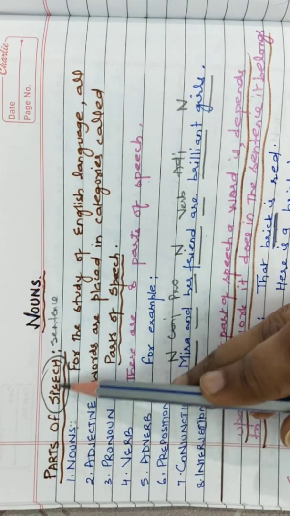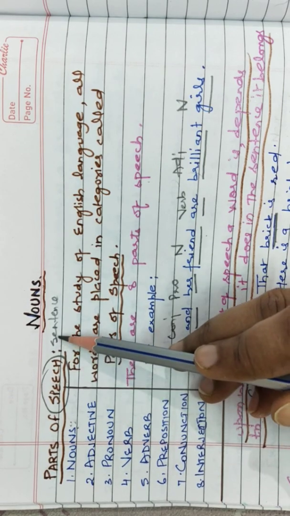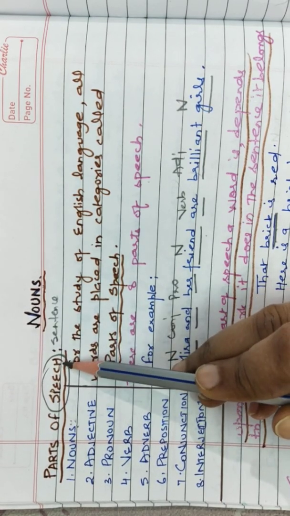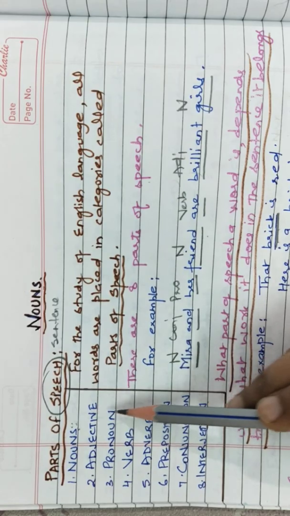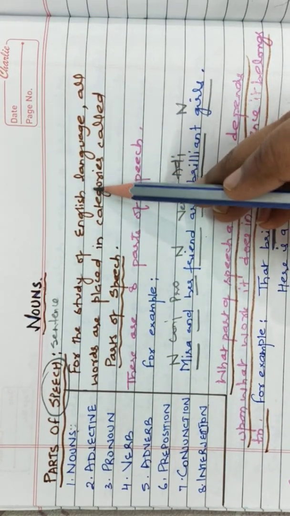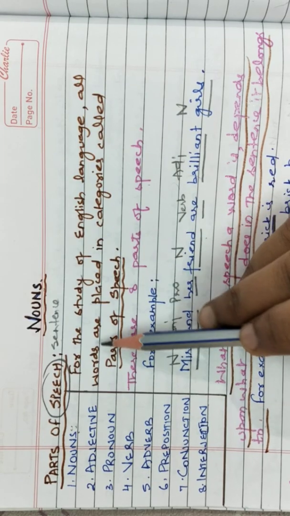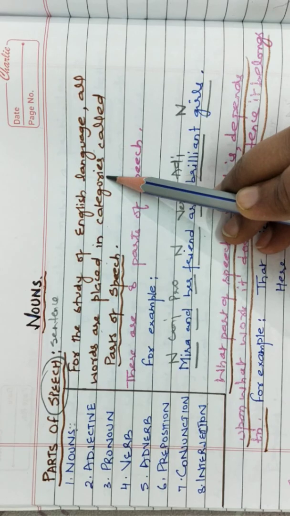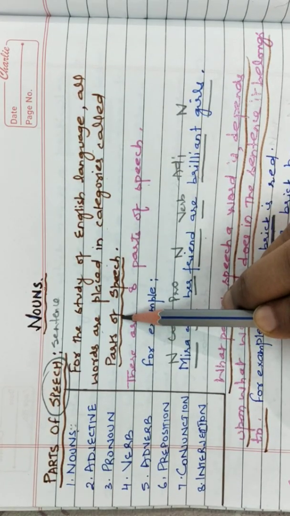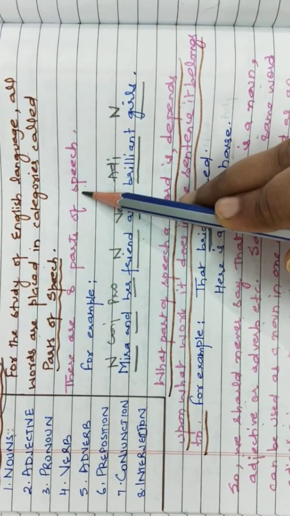So what is parts of speech or parts of sentence? Speech is whatever we speak and we speak in the form of sentences. So there are different parts of speeches. We have divided the sentence into different parts of speeches. For the study of English language, all words are placed in categories called parts of speech. So there are 8 parts of speech.